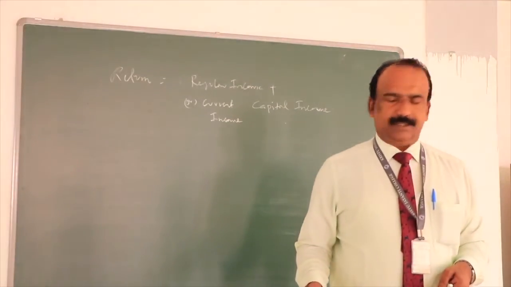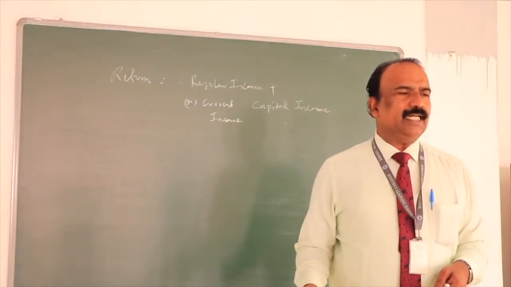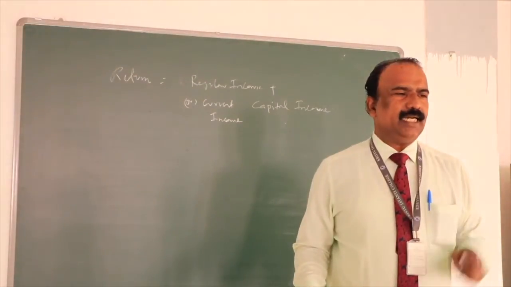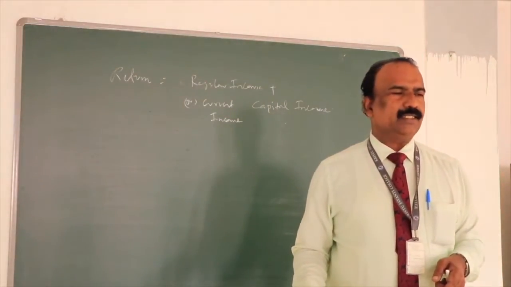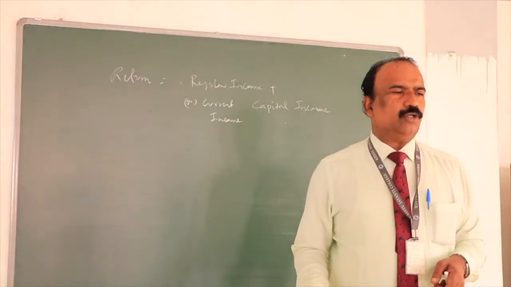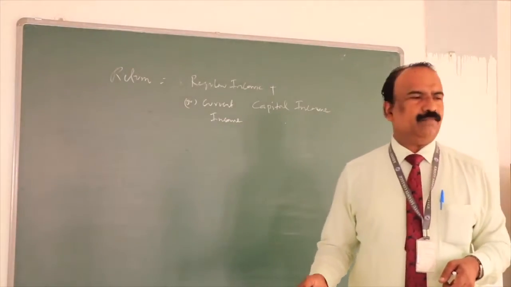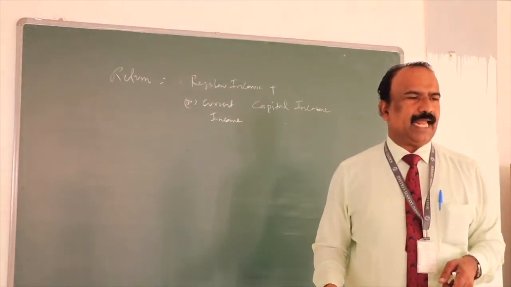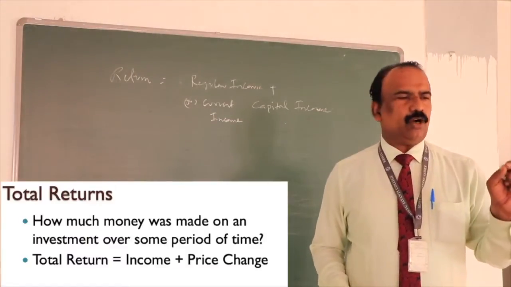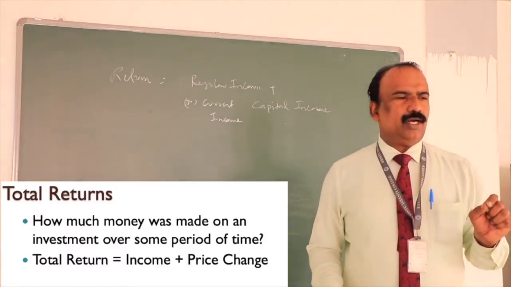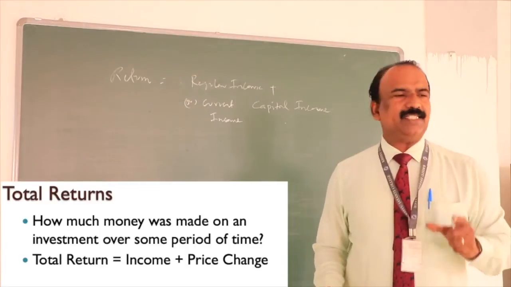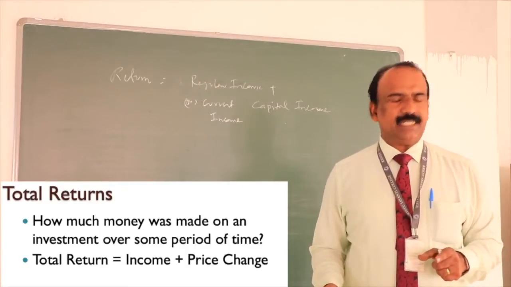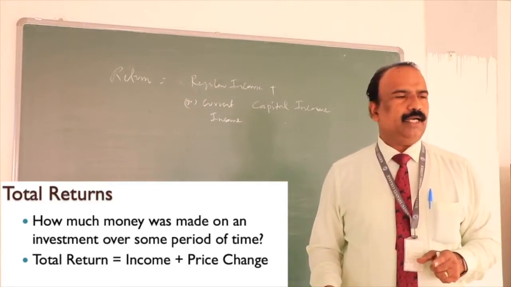Now, what is the total return? As it was written on the board or on the slide, total return is income, or the current income, plus price change. The price change is also known as what? Capital yield.